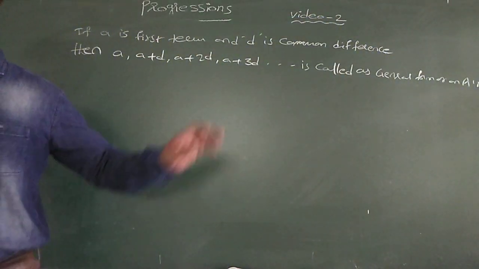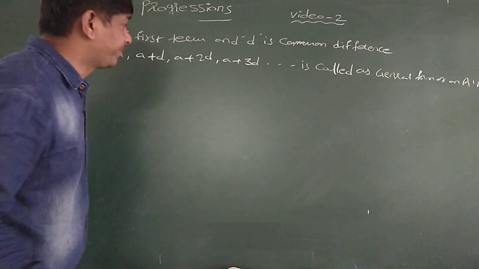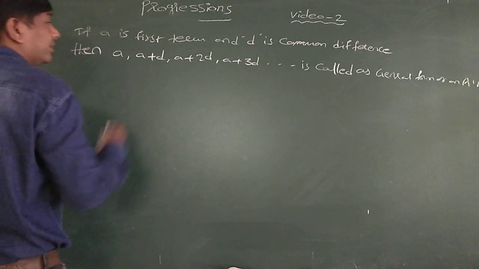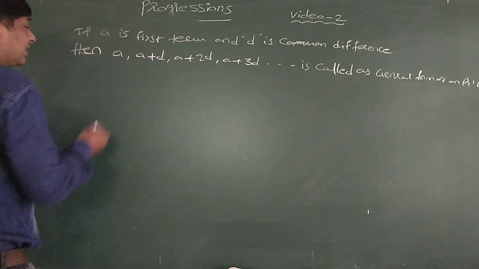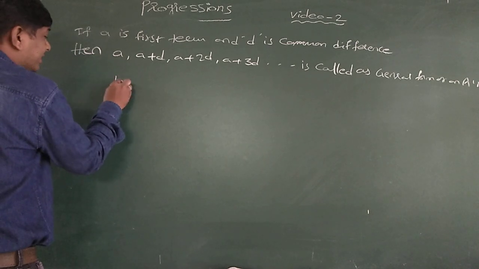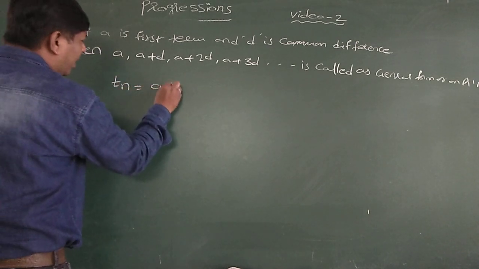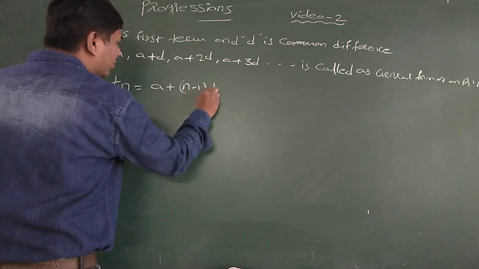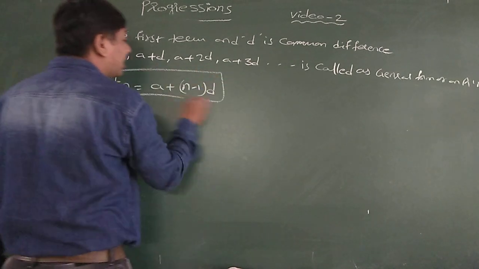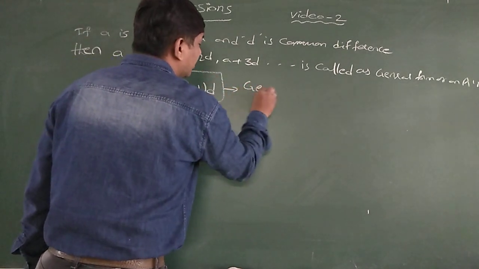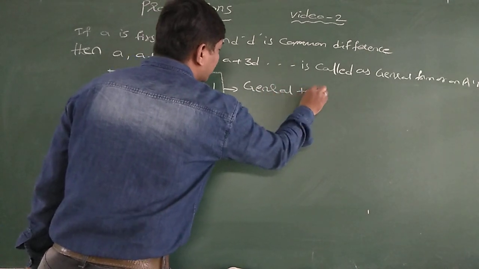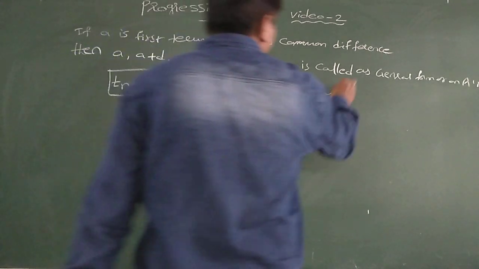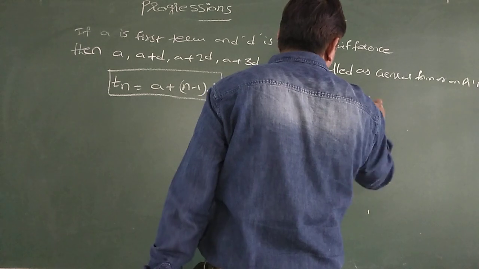Here I am taking an infinite sequence. If this is the general form, then Tn is equal to a plus n minus 1 into d, which is called the general term or nth term of an AP.